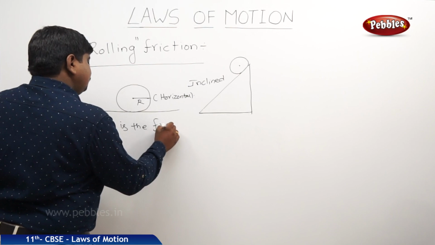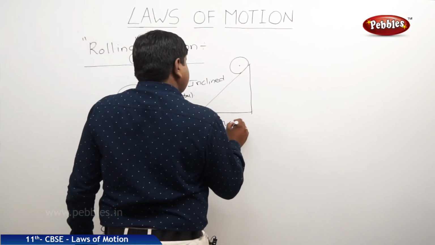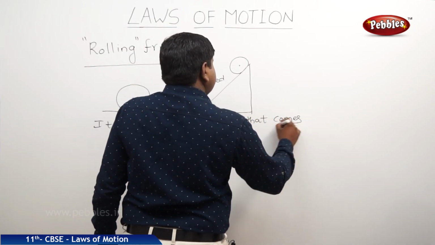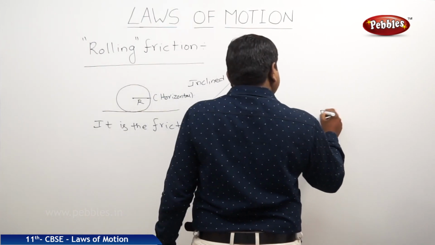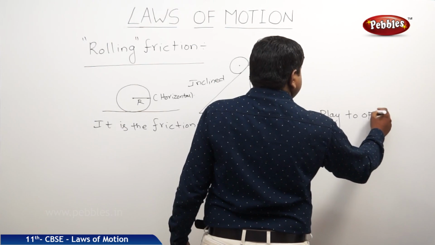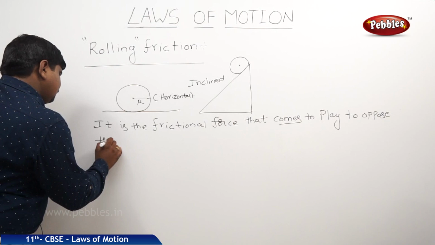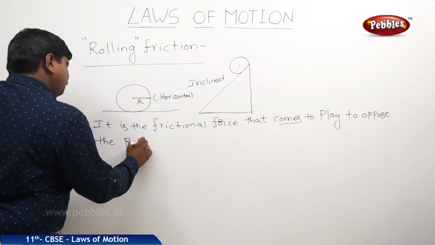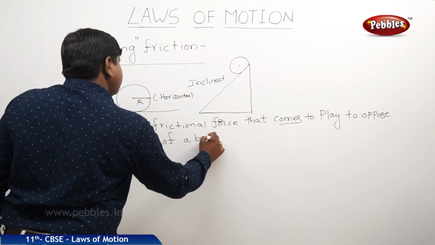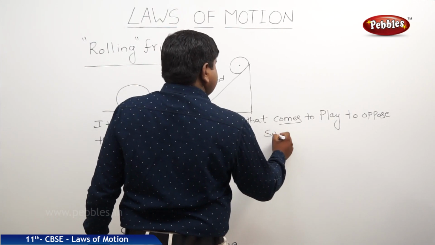It is the frictional force that comes into play to oppose the rolling of a body on the surface.